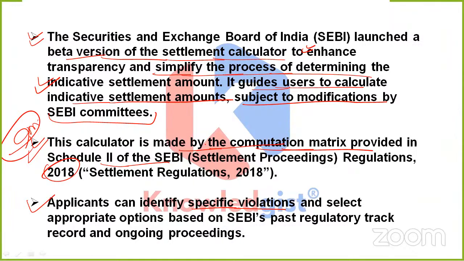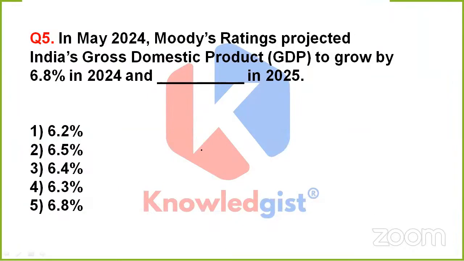Who has launched this? SEBI has launched this particular calculator. And how was it being computed? It was made under the computation matrix provided in Schedule 2 of the SEBI Regulation 2018. Clear? Now, the next question is asking, in May 2024, Moody's Ratings projected India's gross domestic product to grow by 6.8%